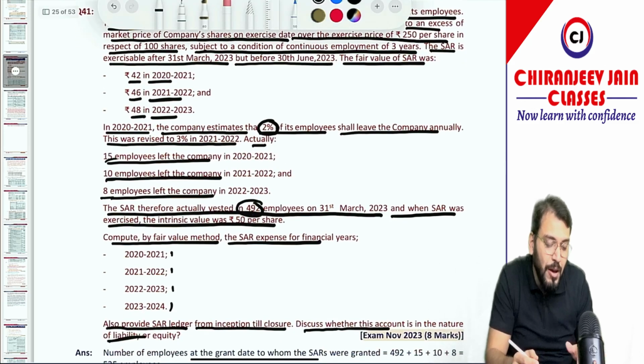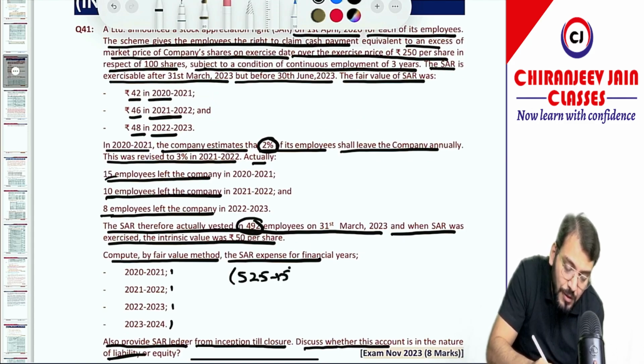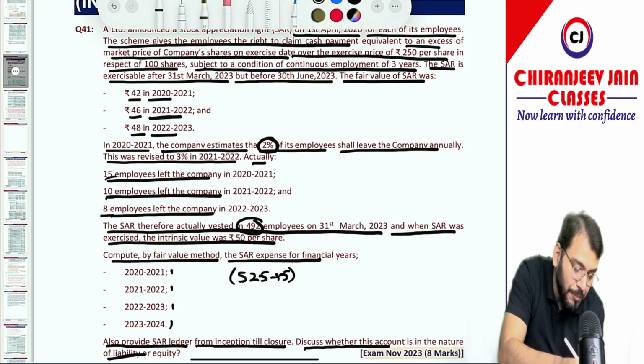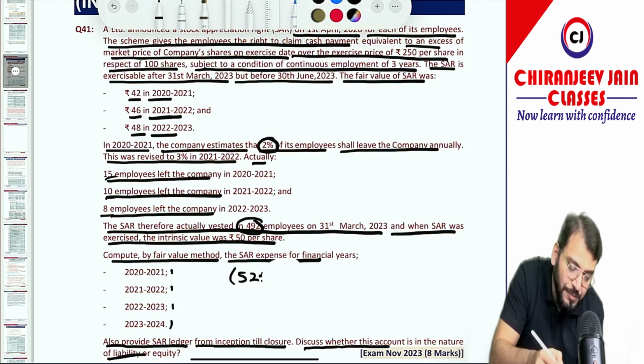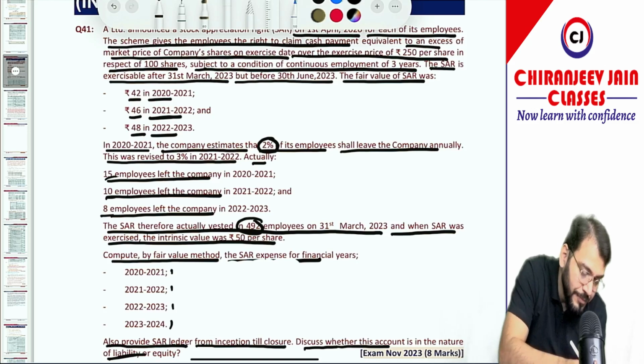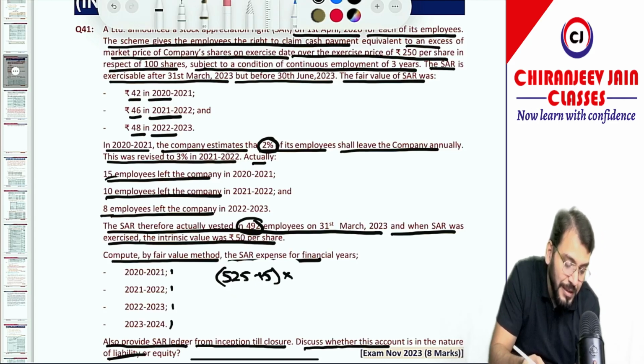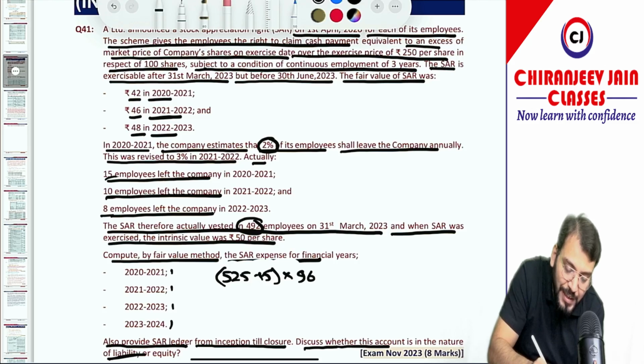So for the first year, what will be our expense, tell me? It will be 525 multiplied by, how many employees left? Minus 15, you'll do. This is minus 15. 525 minus 15. And for the second year, how many employees will leave? It is given 2%, so we'll do 98%, and then we'll do 98%.